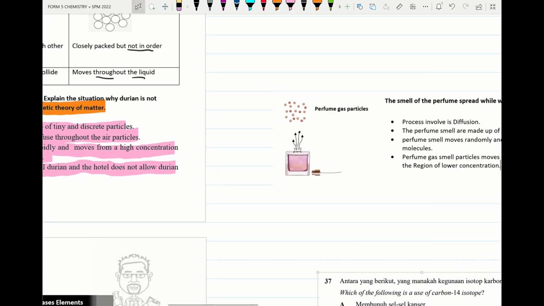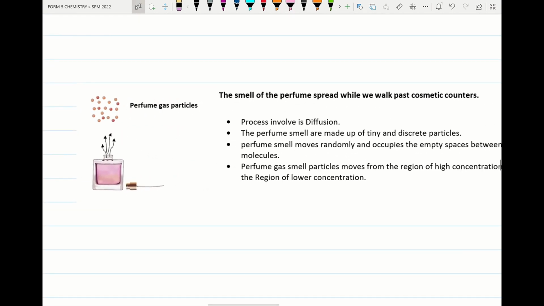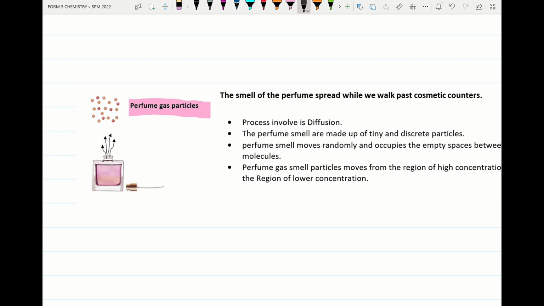Please try to check another example also. We try to check this one: the perfume smell gas particles. When they say gas particles, they exist as molecules. The smell of the perfume spreads while we walk past the cosmetic counter, so the process involves diffusion.